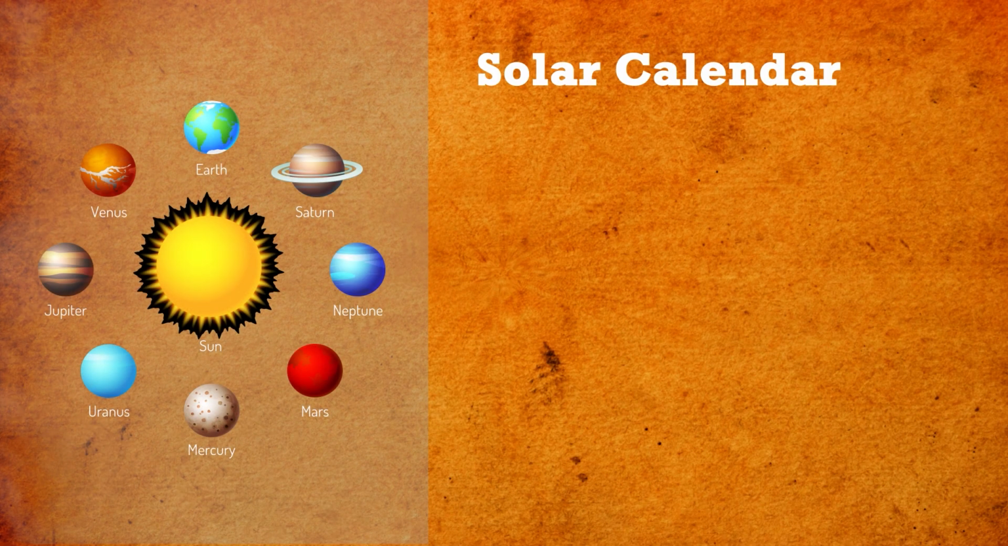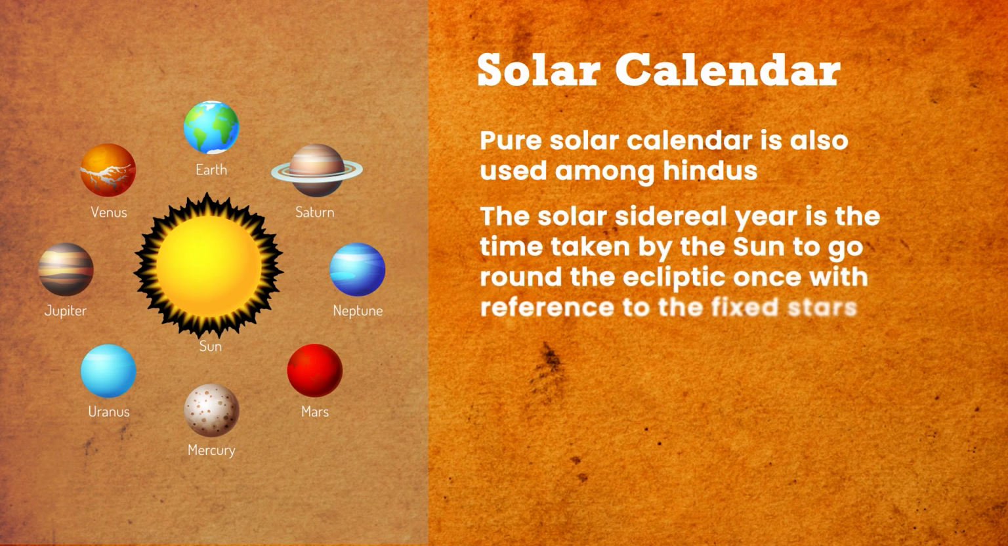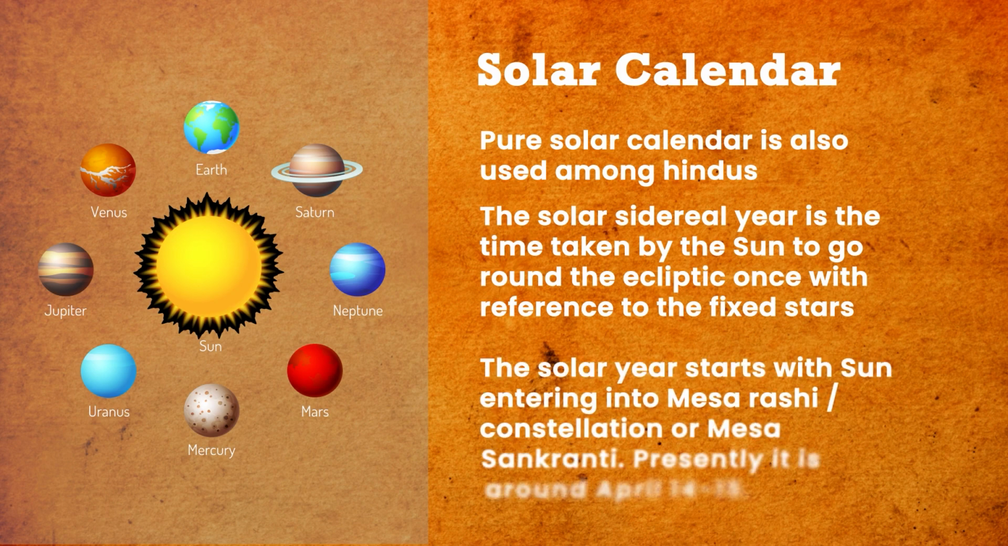Now, the solar calendar. The pure solar calendar is also used among Hindus. The solar sidereal year is the time taken by the sun to go round the ecliptic once with reference to the fixed stars. The solar year starts with the sun entering the Mesha Rashi constellation, or Mesha Sankranti.